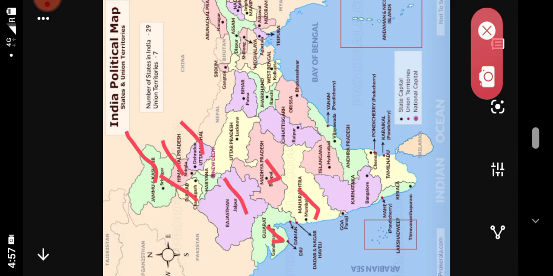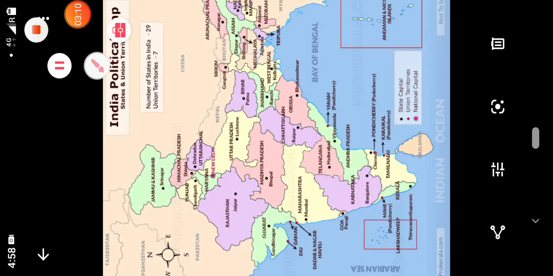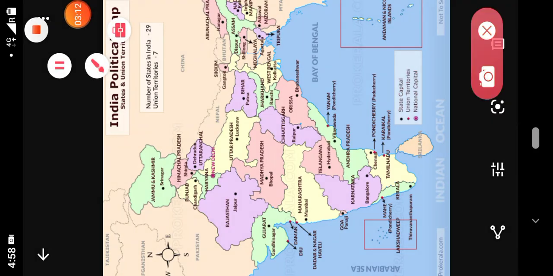Where is Uttarakhand? Uttarakhand is our state. Here you can see this is our Uttarakhand. And New Delhi, this is a small red dot, this is the capital of India, this is New Delhi. Okay students, and if it is asked that in the